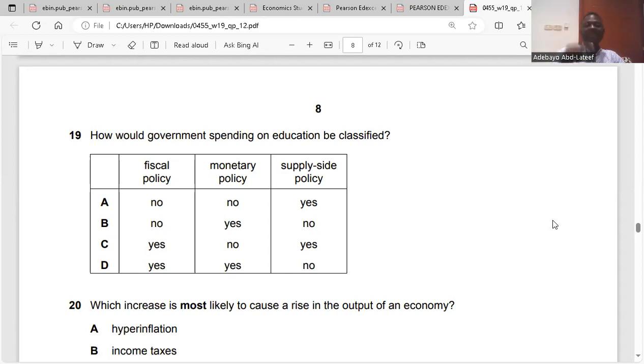Because listen, fiscal policy could come as a result of subsidizing education. Government could subsidize education, making the cost of education reduce. Yes, that's fiscal policy. Monetary policy, no way. There is supply side policy. Government could put on training schemes. But it is fiscal policy. You see again, I predicted you. So we move on.